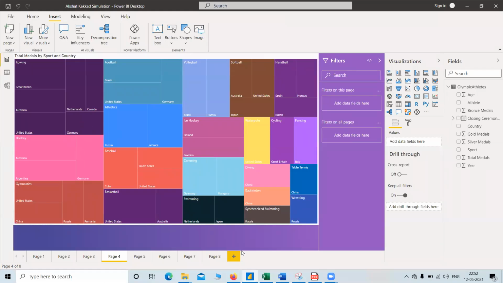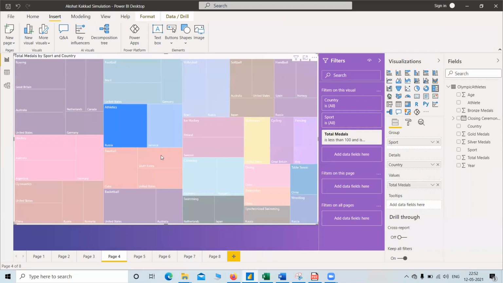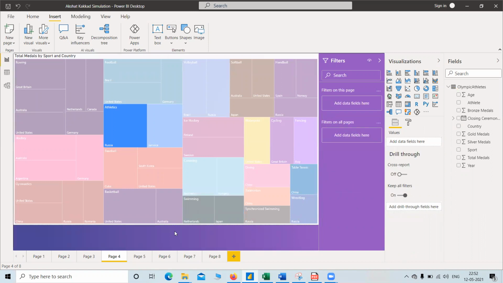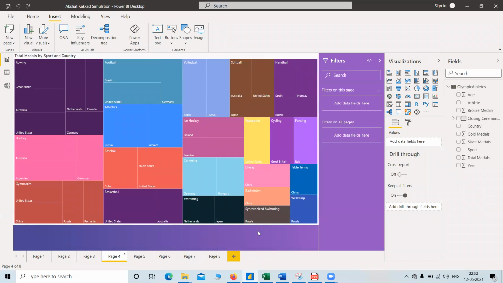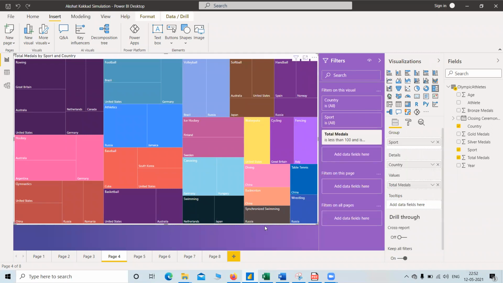Okay, so this is a new type of graph which I learned. This is known as the tree map. In a tree map, we need to specify the group, that is sport. So we can have a tree map of a sport. We can have the countries and the total medals.